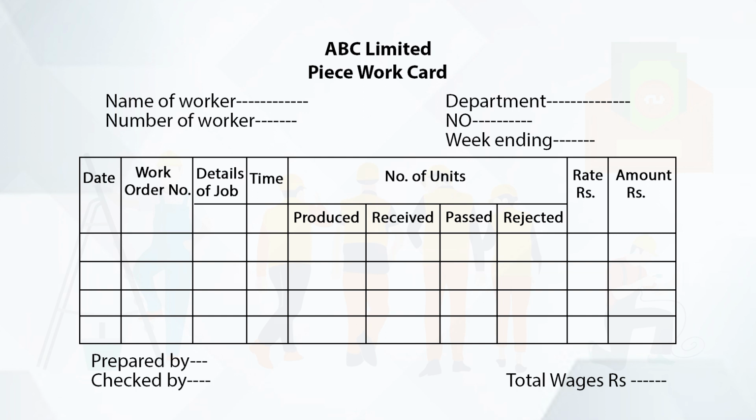It also records rate per unit as well as total amount to be paid. Again, it is prepared and checked by some authorized person. Here we will also write total wages to be paid to that worker for that job number.